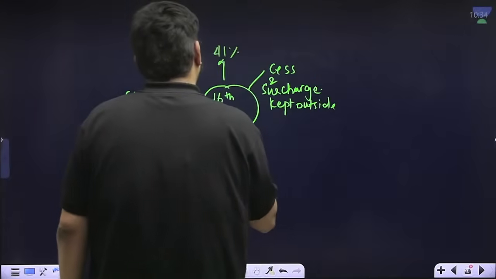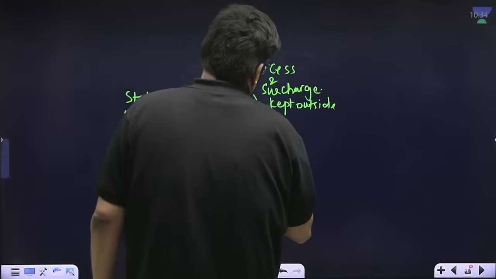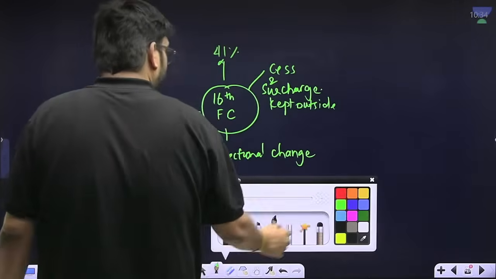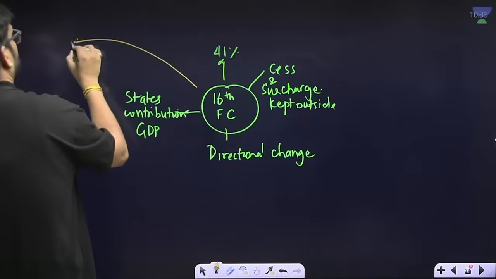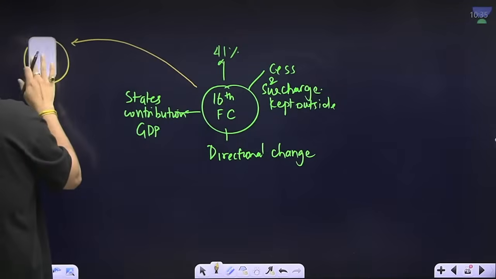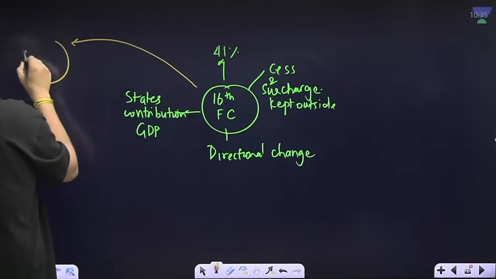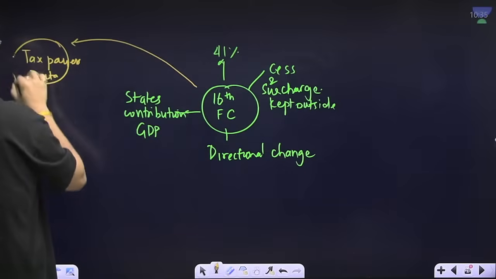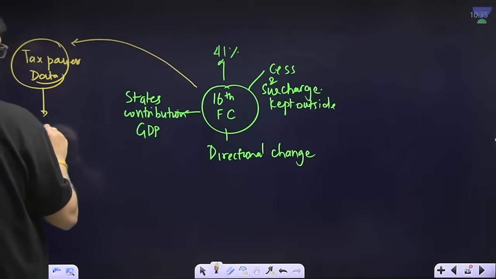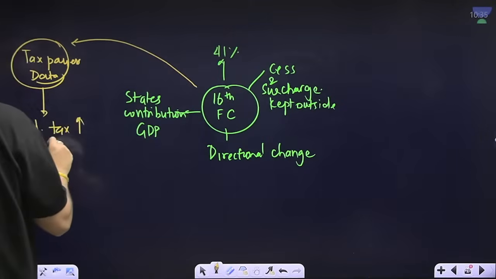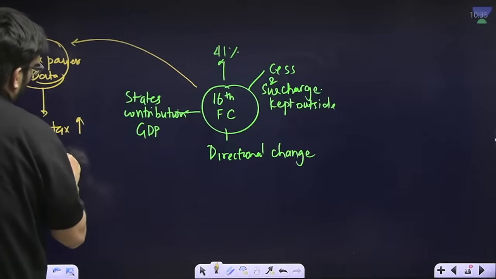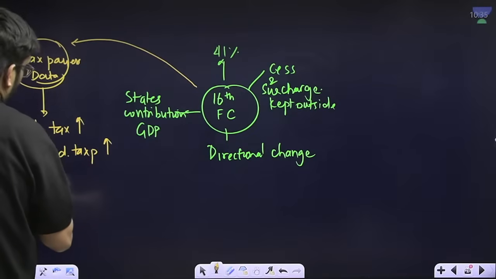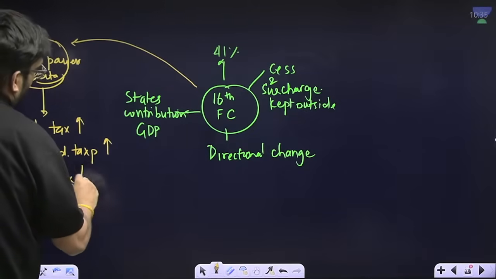And there is a directional change. Now, add to it the second article, which talks about income tax data, or rather taxpayers data. We have seen individual taxpayers go up, non-individual taxpayers have also gone up, and cost of tax collection has gone down.